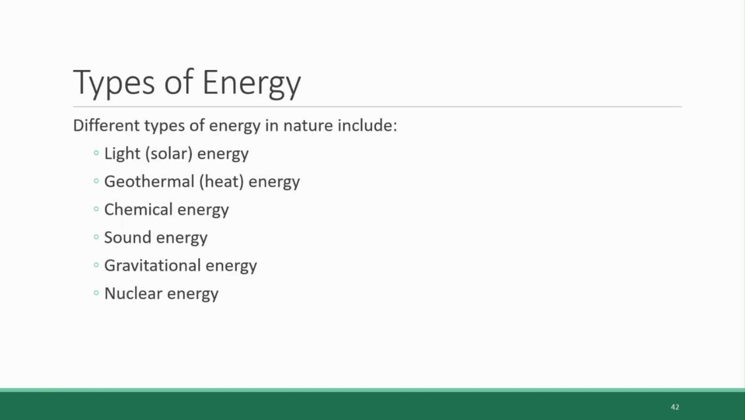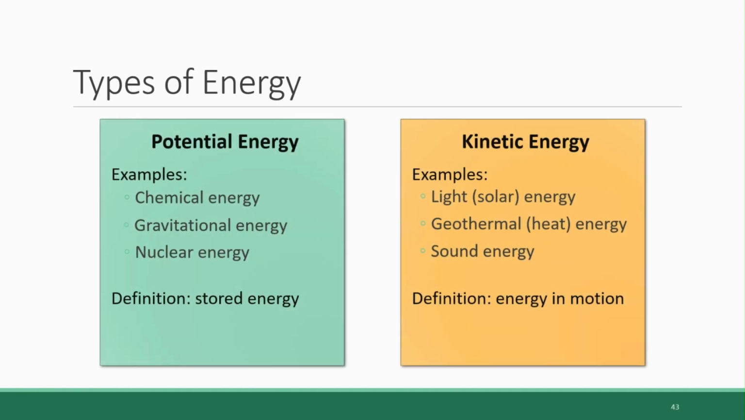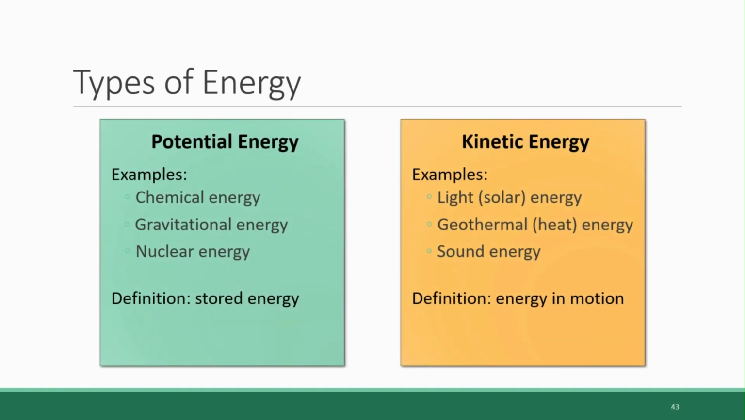Well, there are, of course, many different sources of energy in the natural world, including light or solar energy, geothermal or heat energy, chemical energy, sound energy, gravitational energy, nuclear energy. And all of these different types of energy can be divided. There are, of course, two major categories: potential energy and kinetic energy. Potential energy is energy that is stored, while kinetic energy is energy that is actively in motion.